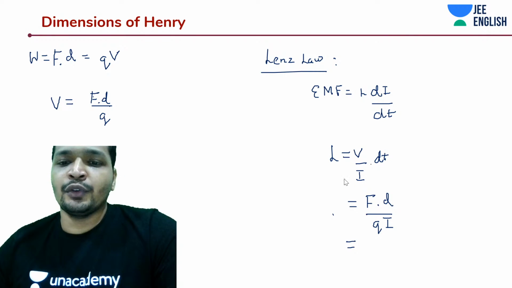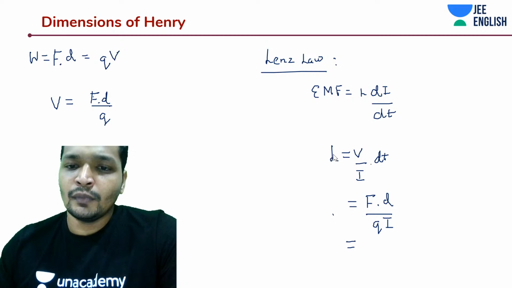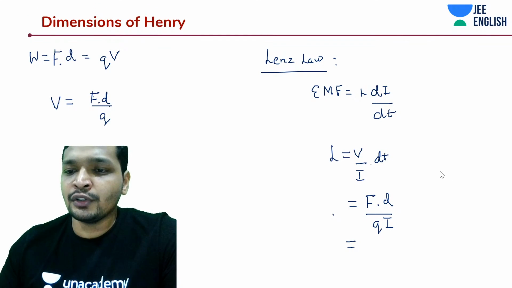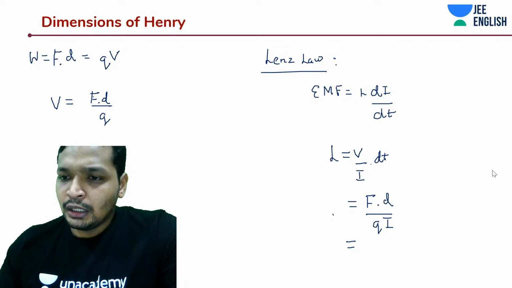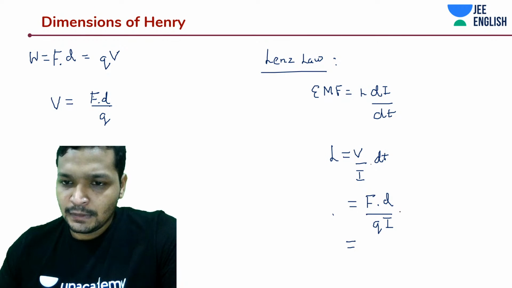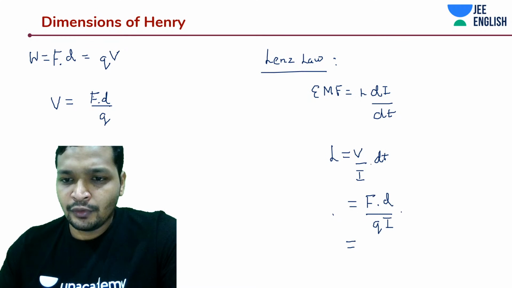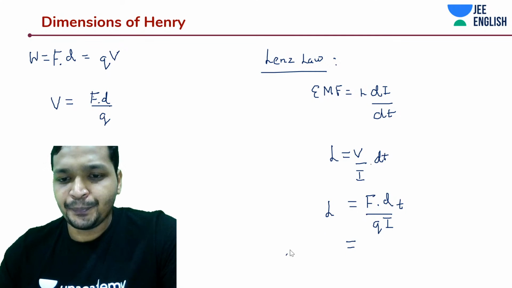I'll tell you the other method of doing this, even an easier one. Let's do it that way as well. That is going to be faster than this, but that time we are not going to make use of force. I think we are simply writing it. So from here, I'm going to write down the dimensions.